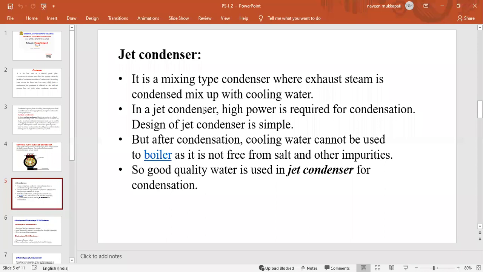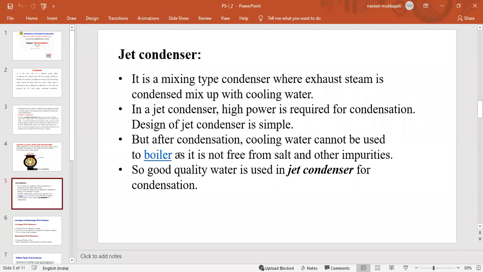In jet condensers, high power is required for condensation. In a jet condenser, we have to sprinkle the water in jet form, so we require a greater amount of power.